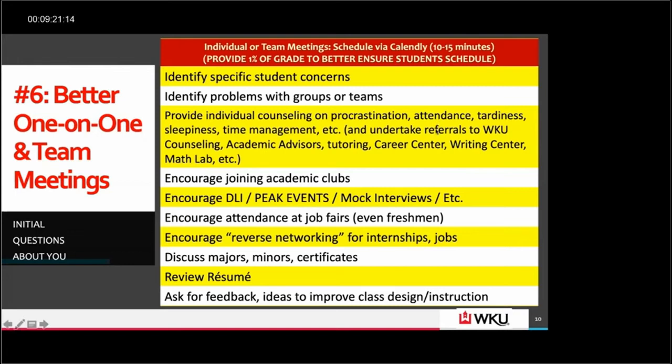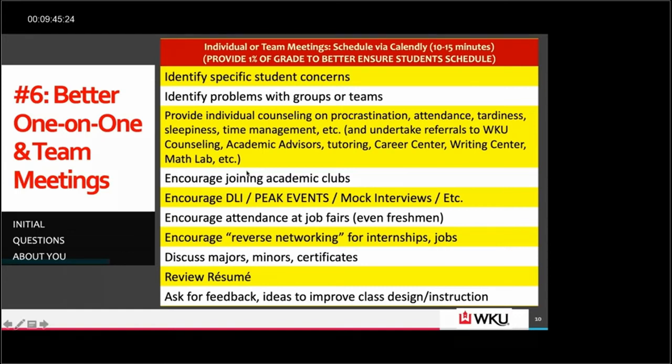And of course, identifying problems that might result in referrals to the counseling center or academic advisors, or tutors, making sure students connect with tutors and get a tutor when it's appropriate, going to the career center, the writing center, math lab, whatever, basically taking all of our resources on campus and better connecting our students to them.